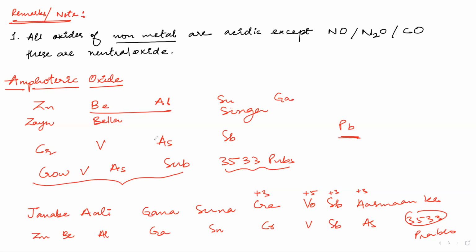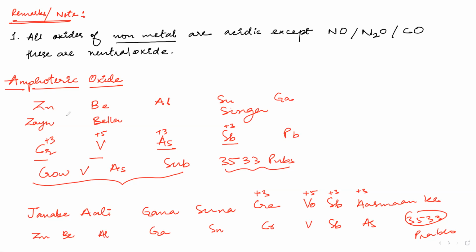Okay, this is what: plus 3 oxidation state of chromium, plus 5 oxidation state of vanadium, plus 3 oxidation state of arsenic and plus 3 oxidation state of antimony. The oxides in these states of chromium, vanadium, arsenic and antimony will be amphoteric, and this is Pb. Now when I have not written any oxidation state, that means all of the oxides will be amphoteric. Yeah, they all will be amphoteric.